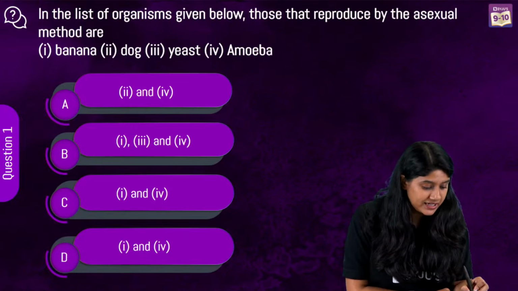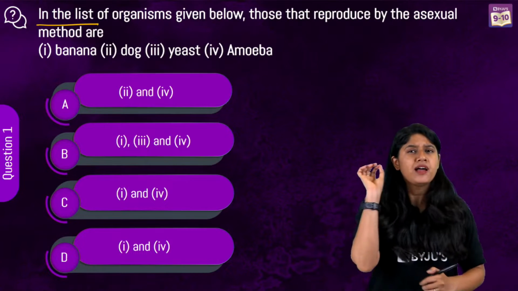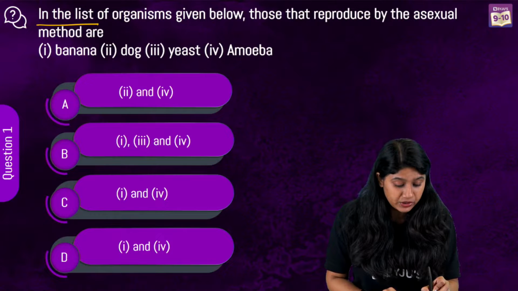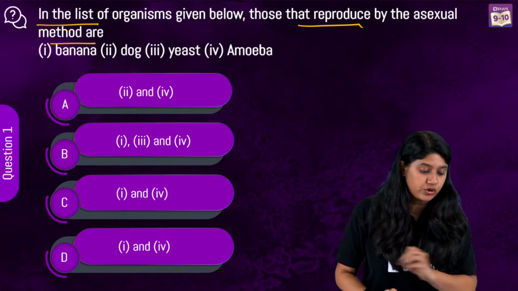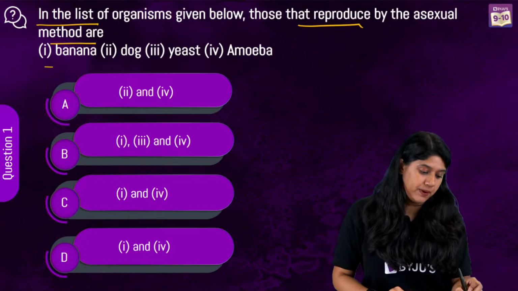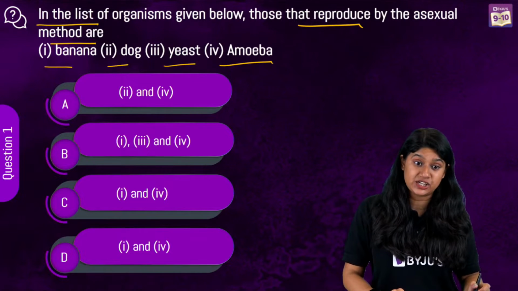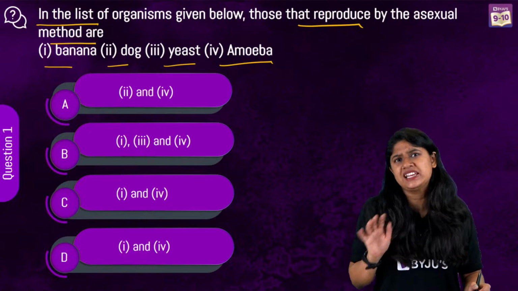Okay, so we have a list of the organisms given below, right? We have to find out which among them reproduce by asexual reproduction. So we have banana, dog, yeast and amoeba. Among these, which of the organisms reproduce asexually? Yes, it's a very easy answer.